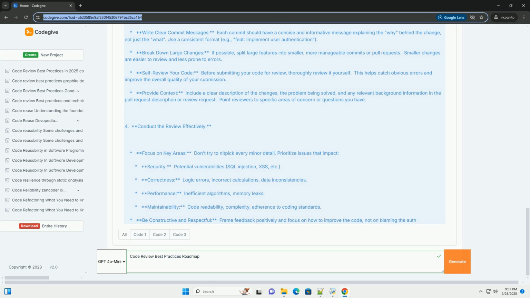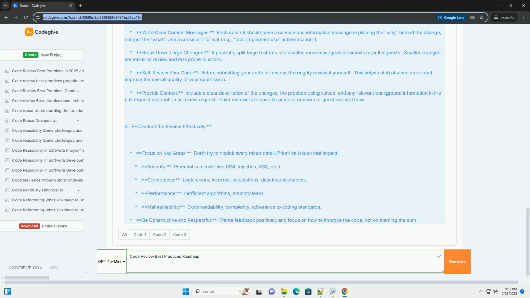If possible, split large features into smaller, more manageable commits or pull requests. Smaller changes are easier to review and less prone to errors. Self-review your code. Before submitting your code for review, thoroughly review it yourself. This helps catch obvious errors and improve the overall quality of your submission.